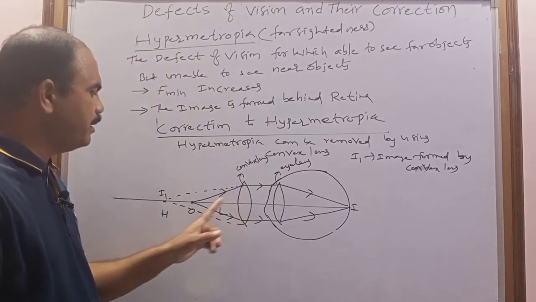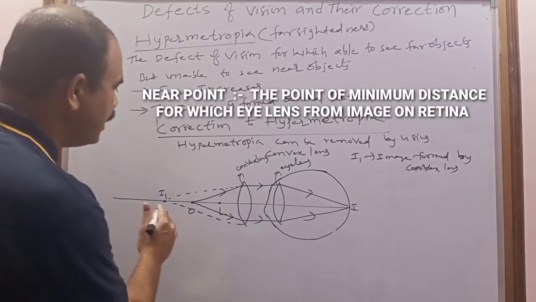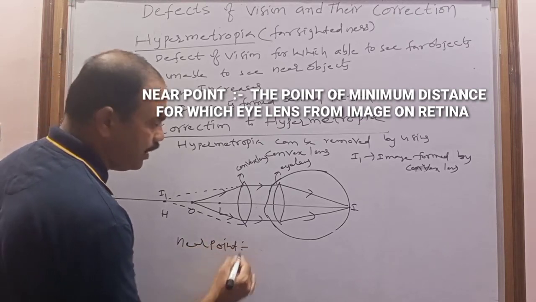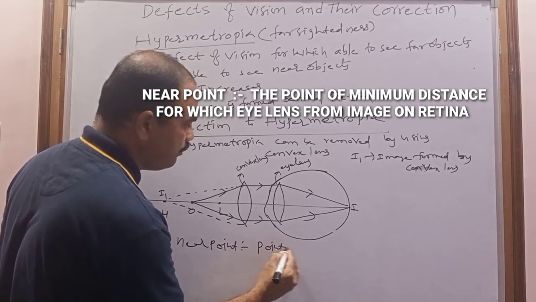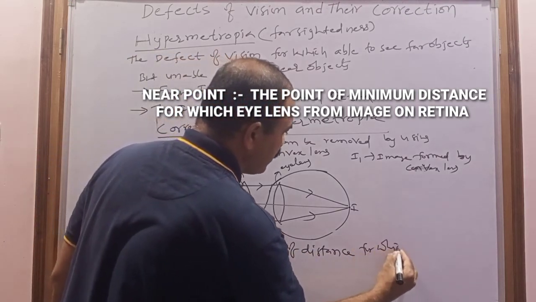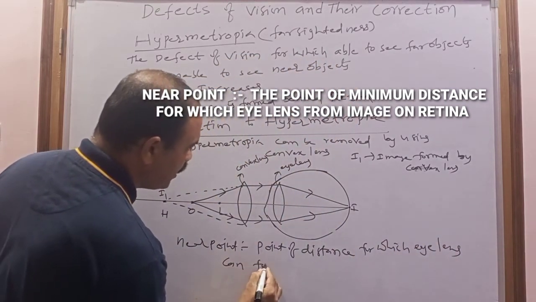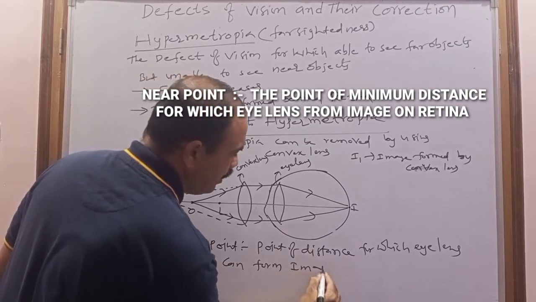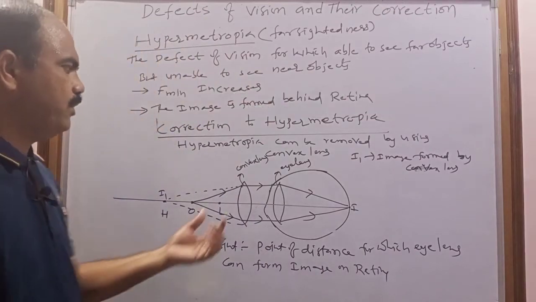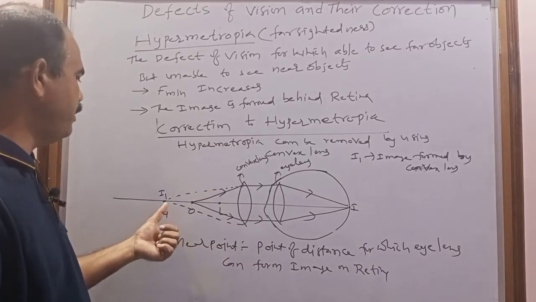So that depends upon H. H is nothing but here the near point. So near point is nothing but the point of distance for which the eye lens can form the image on the retina. How much focal length of the convex lens can be used to remove the hypermetropia here depends upon which one?